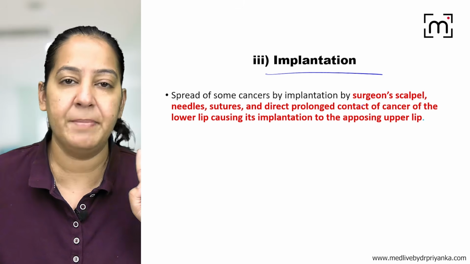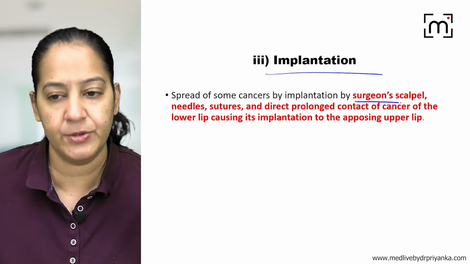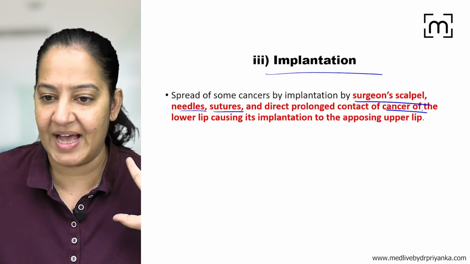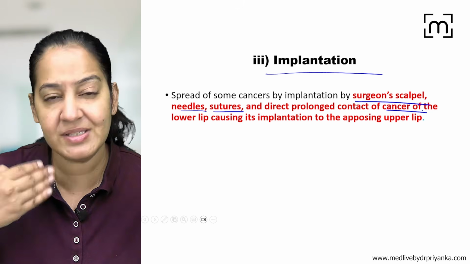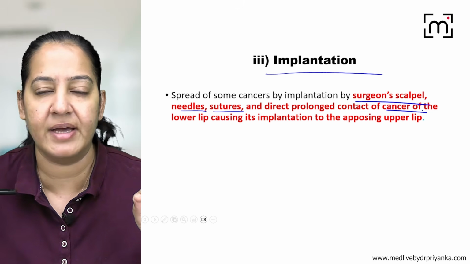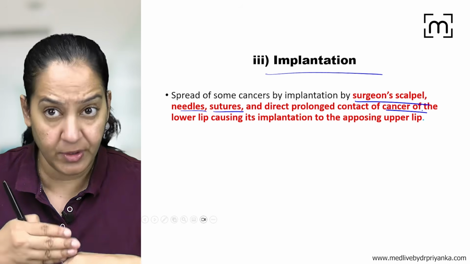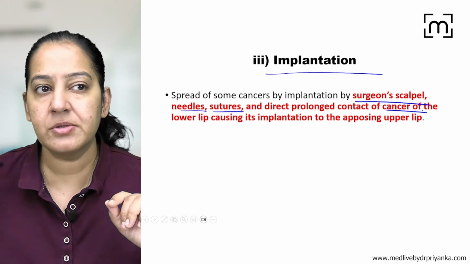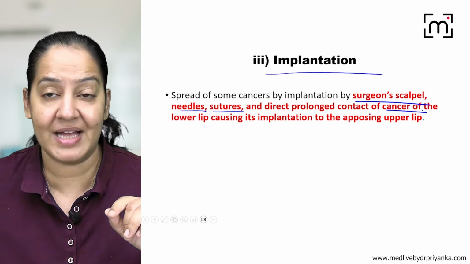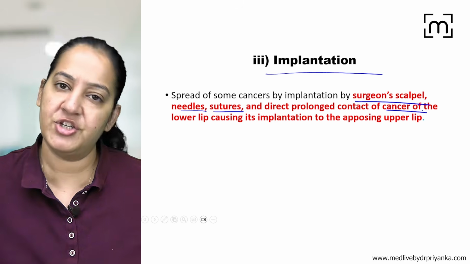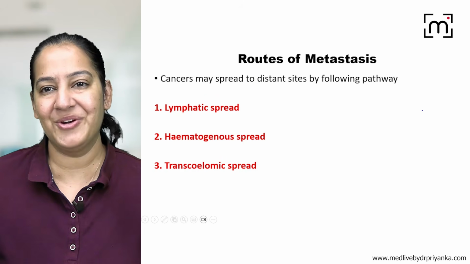You know, for example, there is a surgeon. The surgeon is using a scalpel or needle or sutures in one of the cancer patients, right? And at one site of the cancer patient, without sterilizing or cleaning the scalpel, the same scalpel is used to cut some other site in the patient's body. So the surgeon's scalpel is transmitting the cancer cell from one portion to another or one human to another. So that can be implantation. That is very rare.